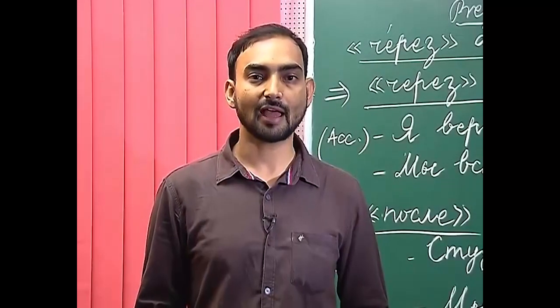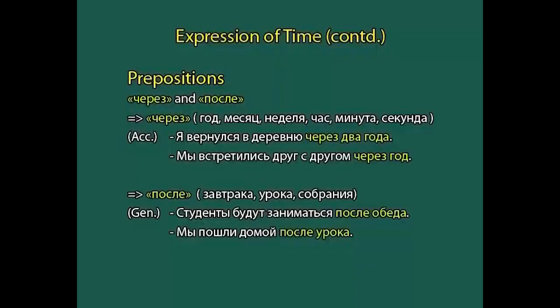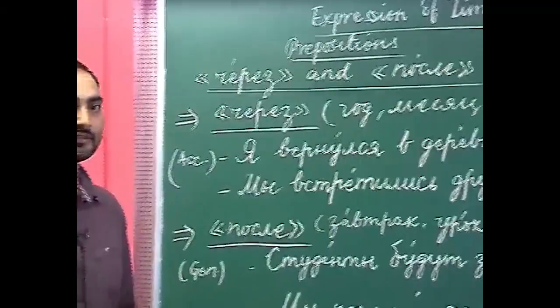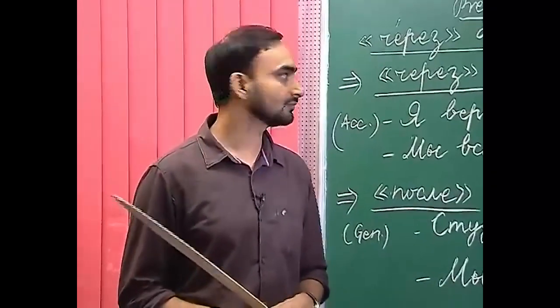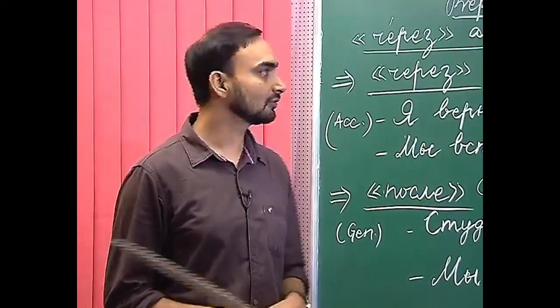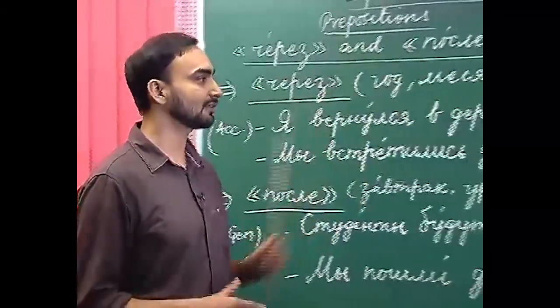The next topic we have is the expression of time with the use of prepositions. How do we use different prepositions in the expression of time? For this, basically we use four prepositions: через, после, до and перед. Через and после mean after, and до and перед mean before. Let us discuss через and после first.